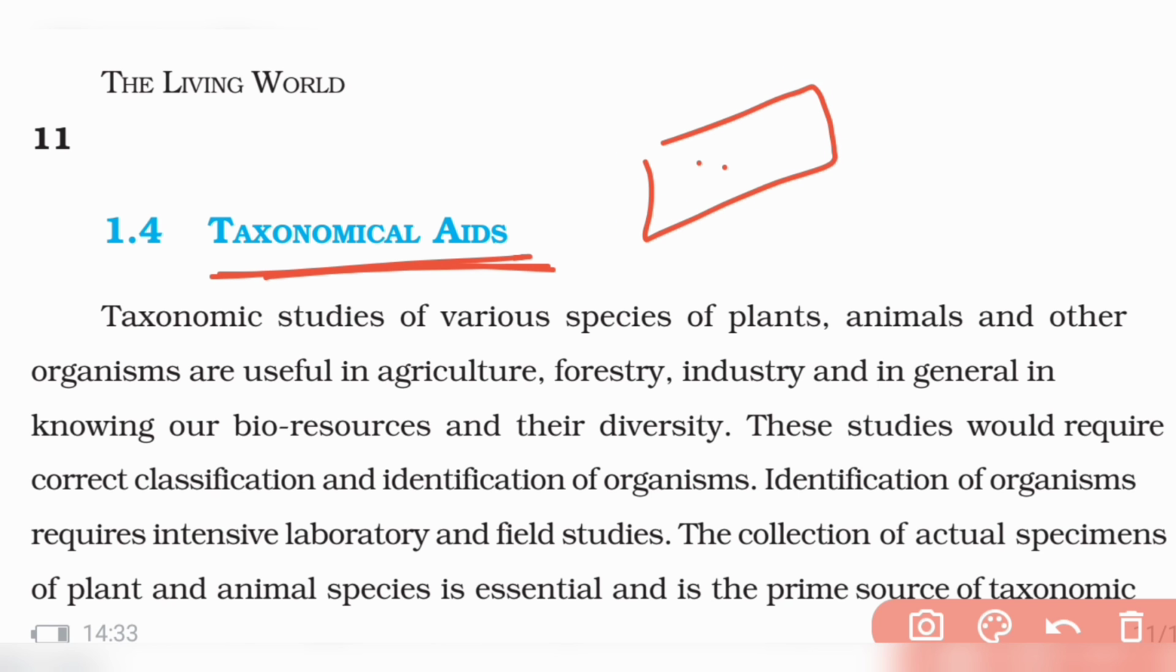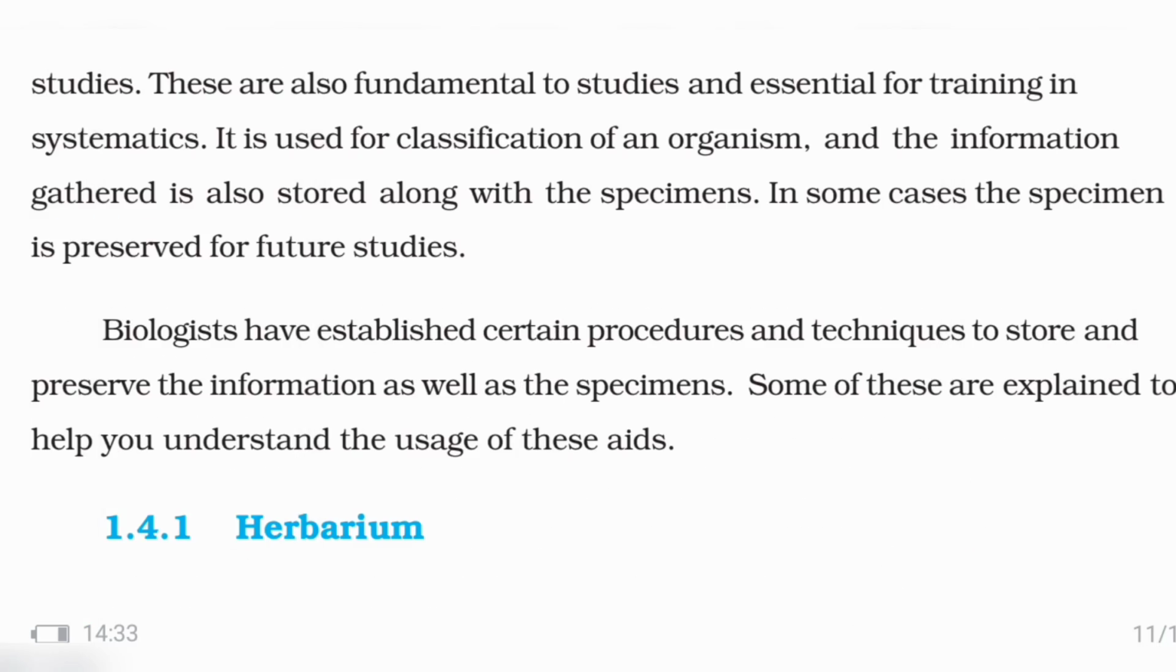Like that, taxonomical aids means particular things that taxonomists use, like books. They use different kinds of books. They use museums. They go to museums and identify different organisms, and they use some sheets. They have keys, different kinds of things they have. So those things are called taxonomical aids. I will be discussing with you different kinds of taxonomic aids which are used for identification by taxonomists.